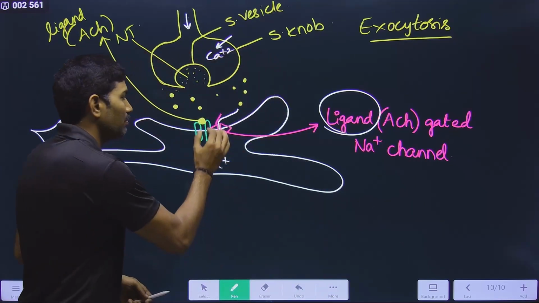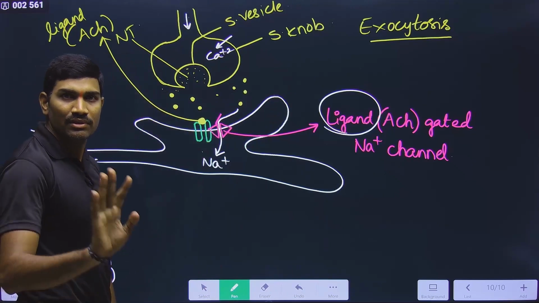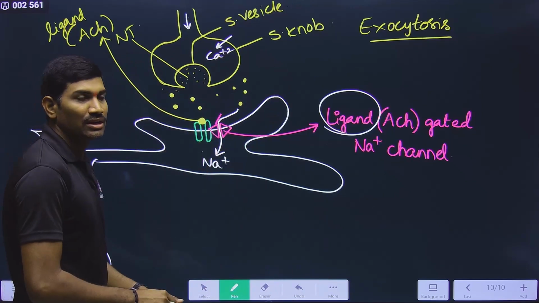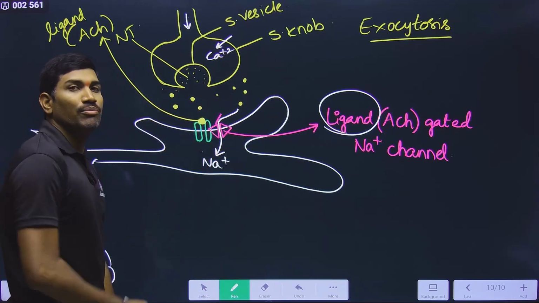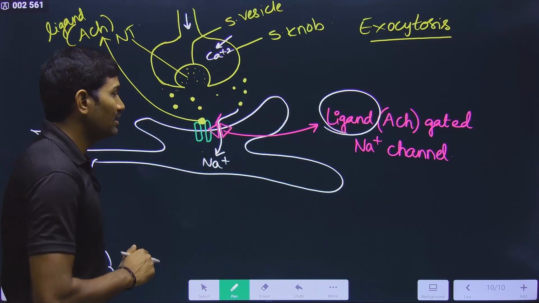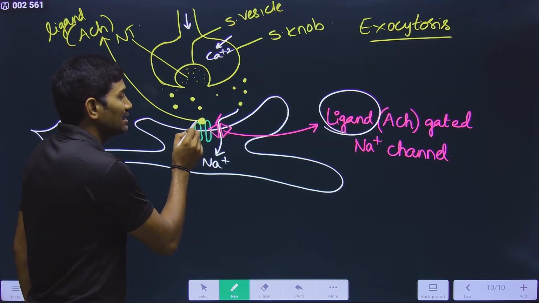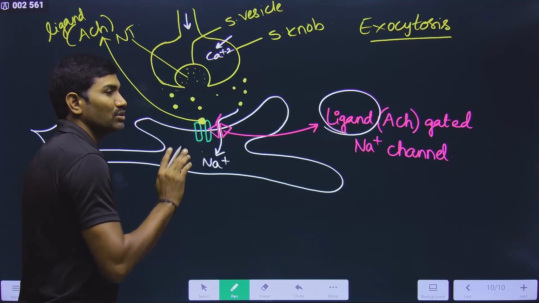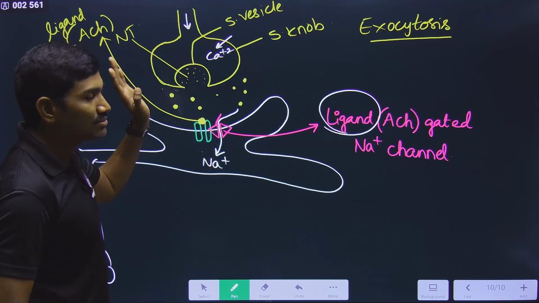So observe carefully here, Na plus is entering into the cell. Clear? Nice. This is one point. Now, how long will this be open? Until this acetylcholine is attached to the receptor. Until then this will be open.